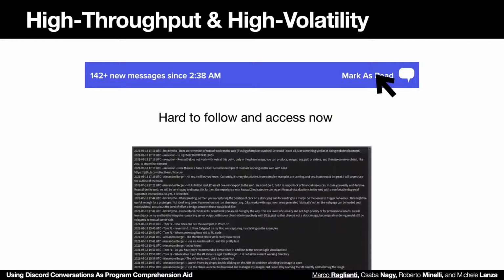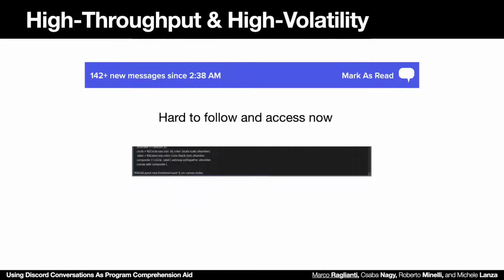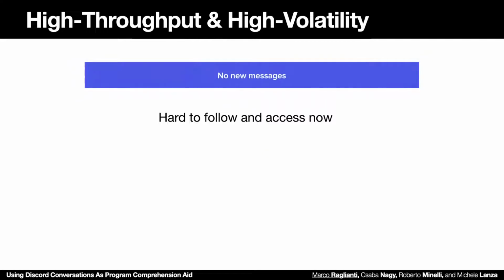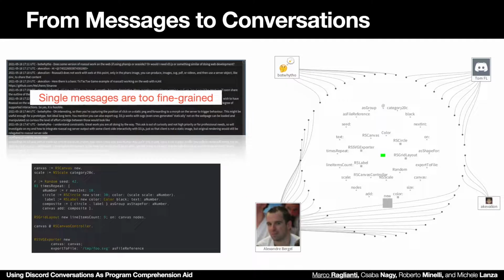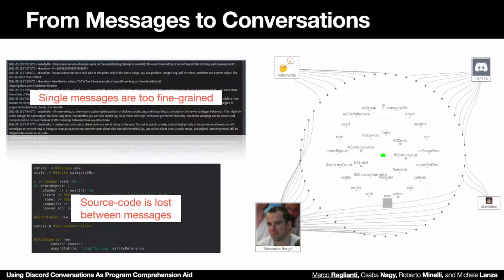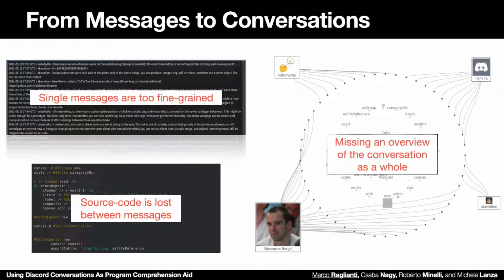Two of the problems of these platforms are their high throughput and high volatility. It might be hard to keep track of messages arriving in a high-traffic channel, but it might be even impossible to access them later, when Discord will start to delete old content to save server space. Single messages are too fine-grained, and source code is lost between them. In the end, we're missing an overview of the conversation as a whole.